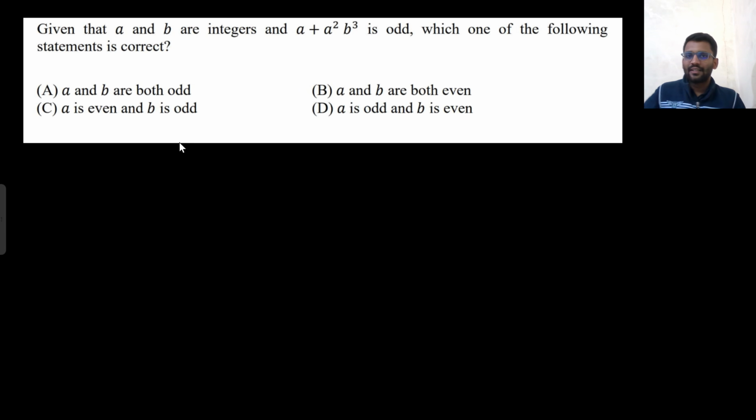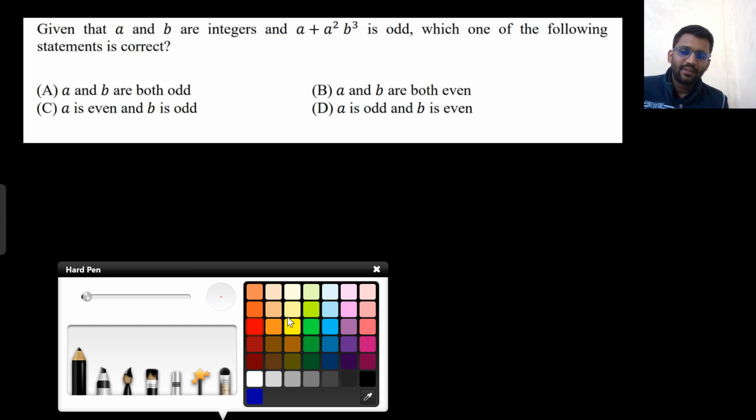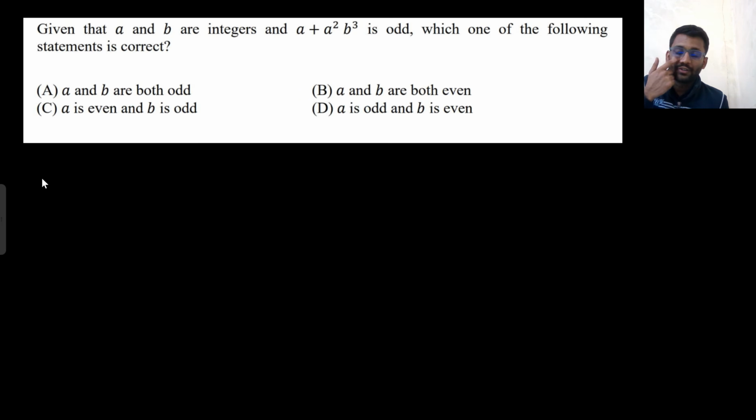Okay. Let's solve this question. A and B are integers. A plus this number is odd. So which of the following sentences is correct? Okay. Don't think of any concept. We will just solve by the equation. So A and B are integers and A plus A square B cube is odd.